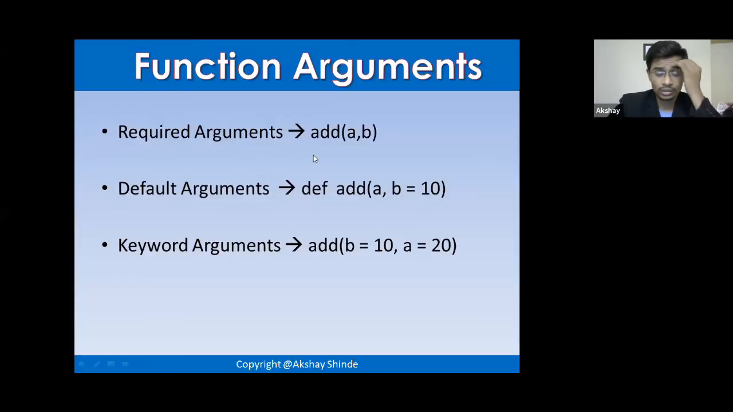So we just saw the keyword arguments. Now what are default arguments and what are required arguments? Required arguments are really very simple. If you have two parameters passed over there, you have to give two arguments. That is by default. So those two arguments will always be there.